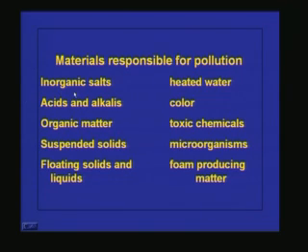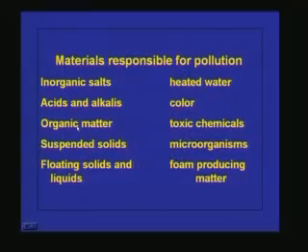Inorganic salts: most of the industrial processes use a lot of chemicals for their product formation, especially the chemical industries. So whatever leftover salts are used in the process will be coming along with the wastewater. So definitely the wastewater from the industries will be containing a lot of inorganic salts, and acids and alkalis are also being used in industrial processes.